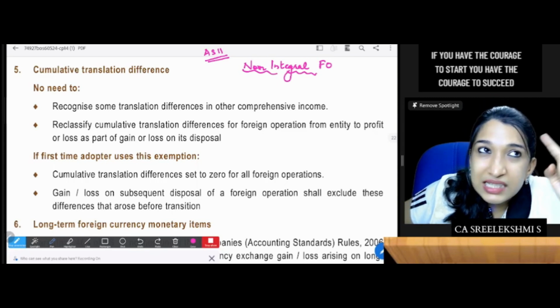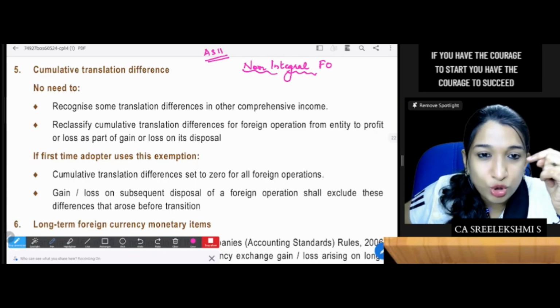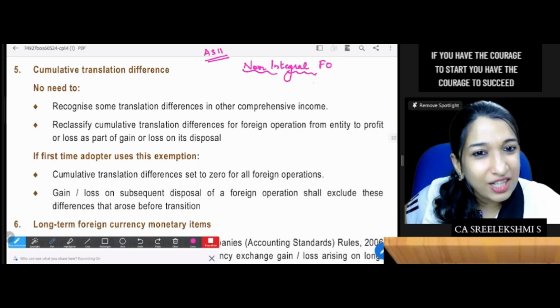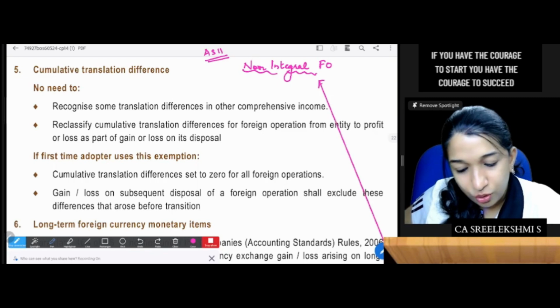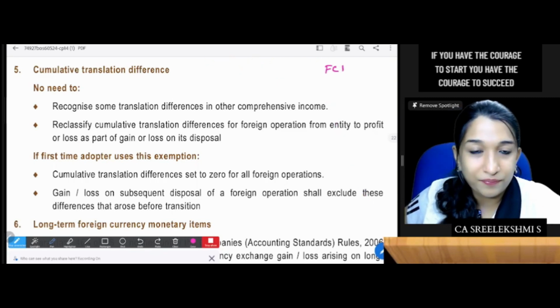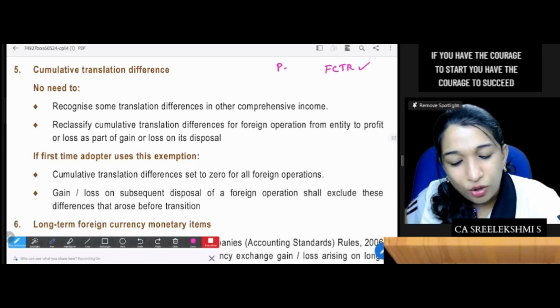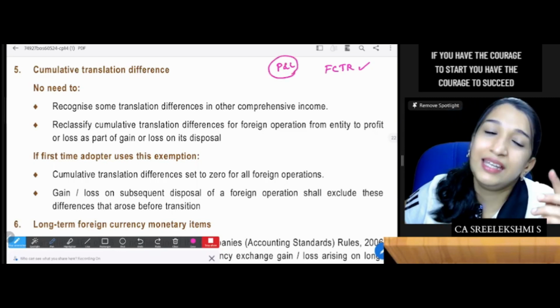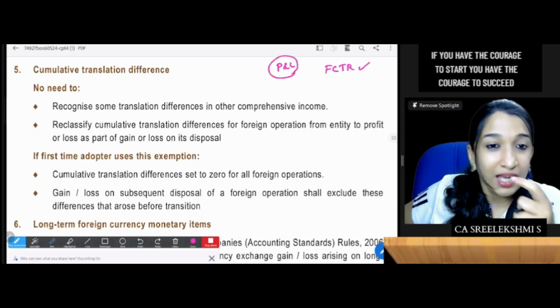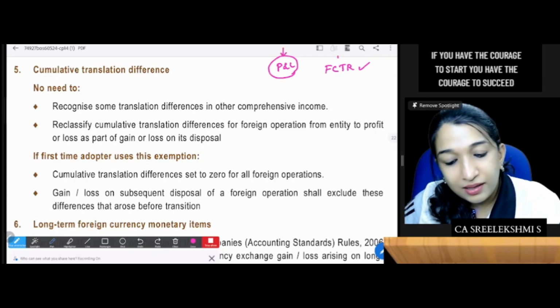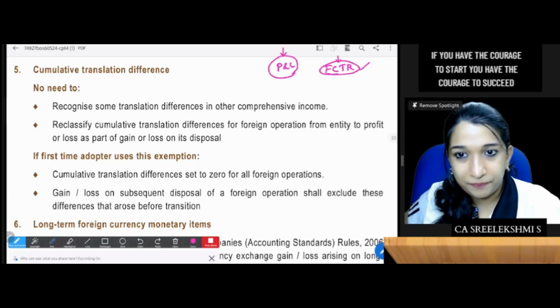When you translate the trial balance to the reporting currency, there is a translation difference. It will be taken to FCTR. Integral means the exchange gain or loss would be transferred to P&L. Integral as per AS 11, the difference goes to P&L. Non-integral, the difference goes to FCTR.